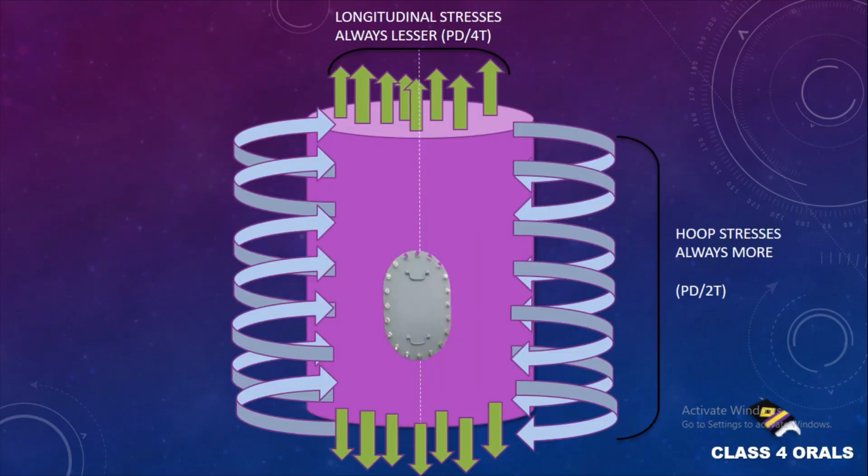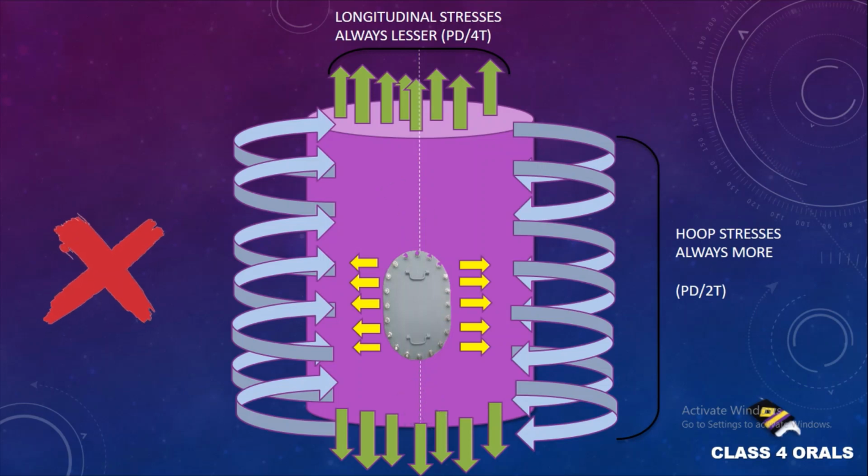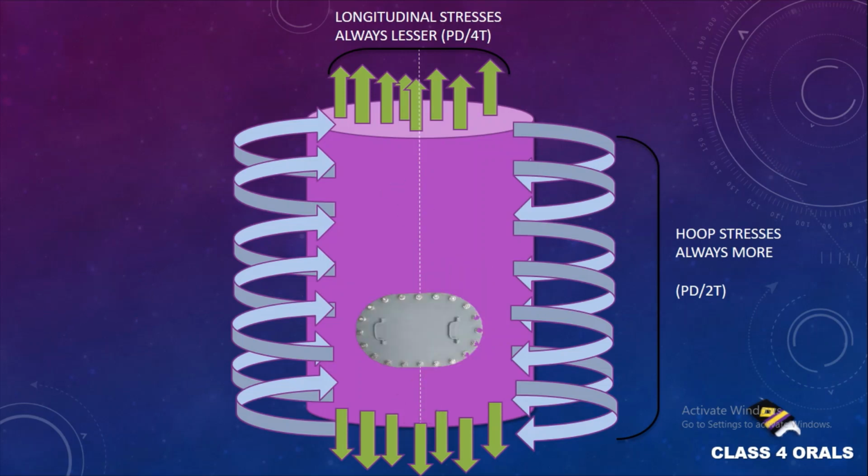Let us take the example when the manhole door is put longitudinally. Then the hoop stresses will always be more, as we have discussed earlier. They will try to shear off the manhole door along the longitudinal axis, and crack propagation will easily happen in this situation. We never want the door to be put in this way. Otherwise, there will be crack propagation or stress concentration happening along the longitudinal axis. The longitudinal stresses being lesser, they will not overcome the hoop stresses, and it will result in the failure of the manhole door.